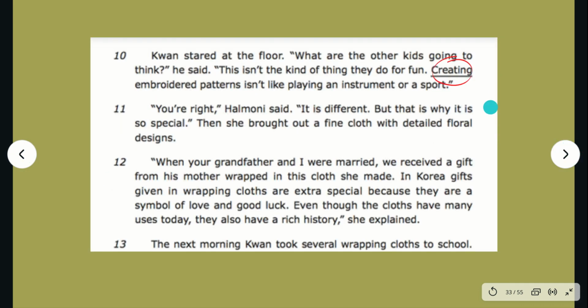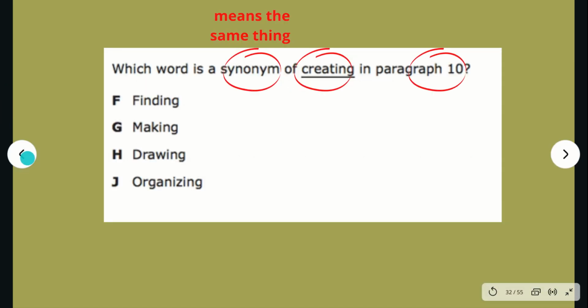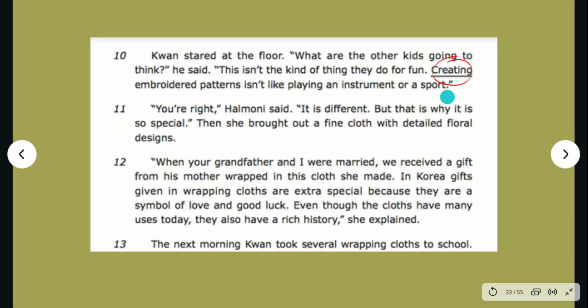Drawing. Drawing embroidered patterns isn't like playing an instrument or a sport. Drawing doesn't make sense here because we learned earlier that embroidered is when you get a needle and a thread and you make a design. So we're not actually drawing, and drawing changes the meaning of the sentence. Let's try one more, organizing.